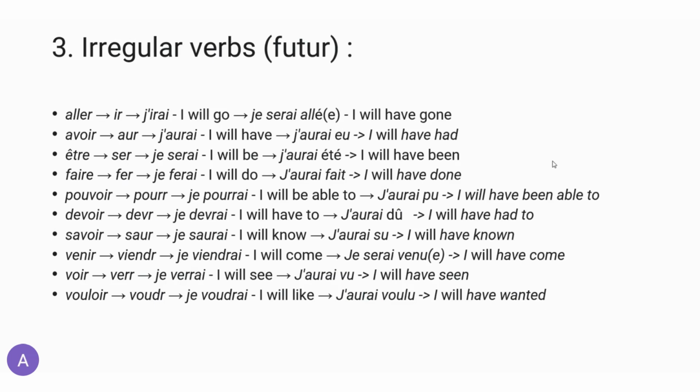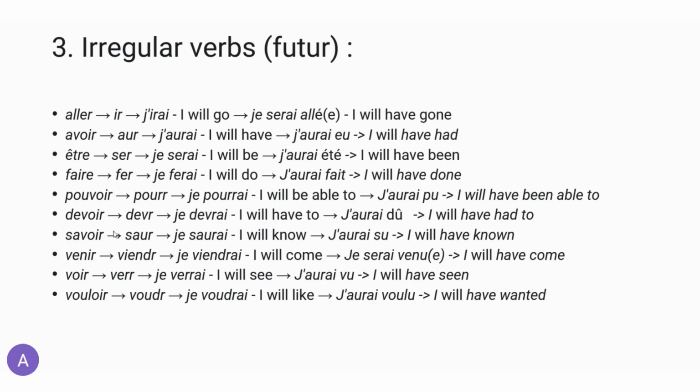All right, now we've talked about how there are irregular verbs, and here I've basically taken for you the most common irregular verbs: aller, avoir, être, faire, pouvoir, devoir, savoir, venir, voir, and vouloir, which mean to go, to have, to be, to do, to be able to, to have to, to know, to come, to see, and to want.